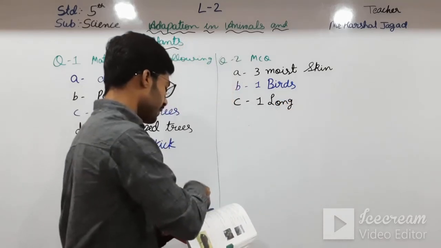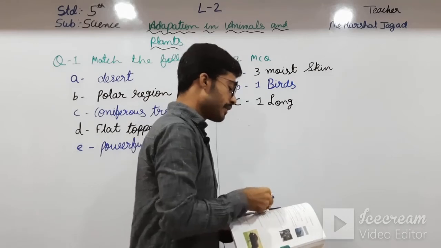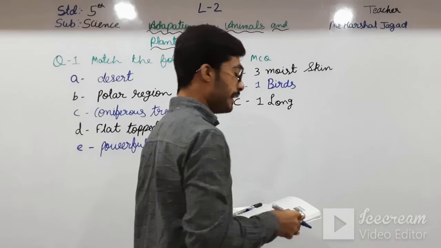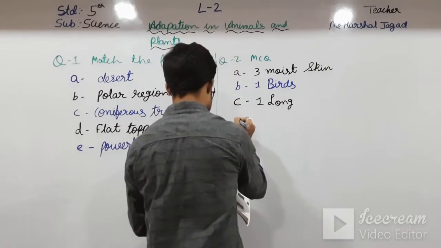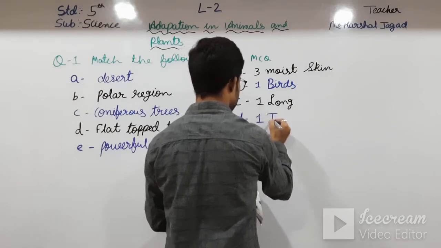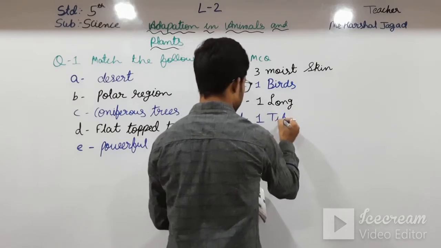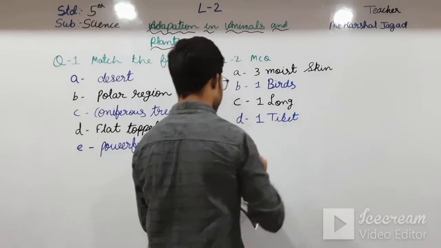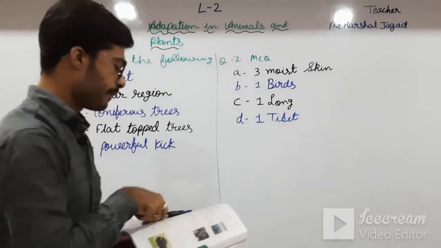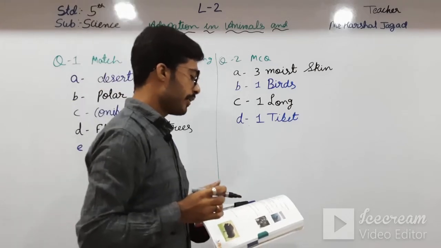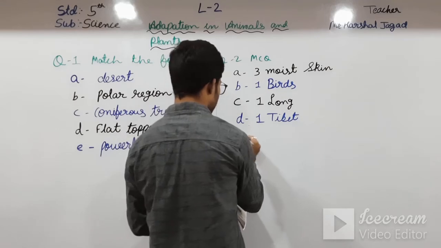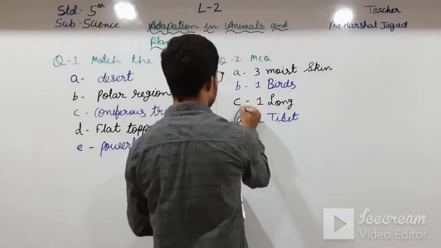And going towards D, the yak is the beast of burden in the dash, in the Tibet areas. Which areas? In the Tibet areas. Going towards next, that is E, fir, pine and deodar grow in the mountain regions. They grow in mountain regions.